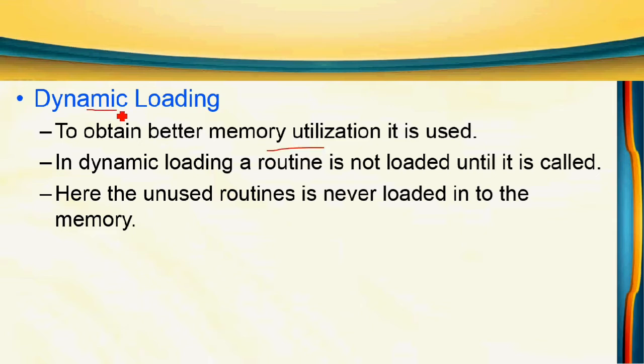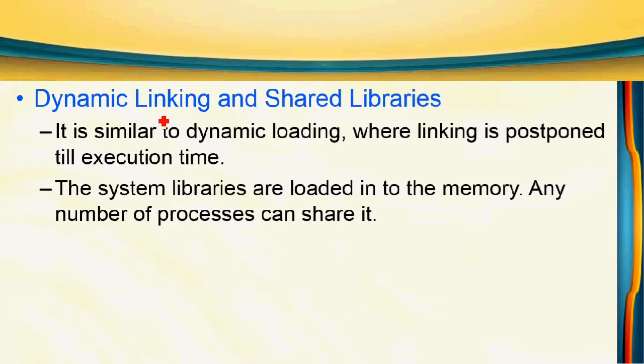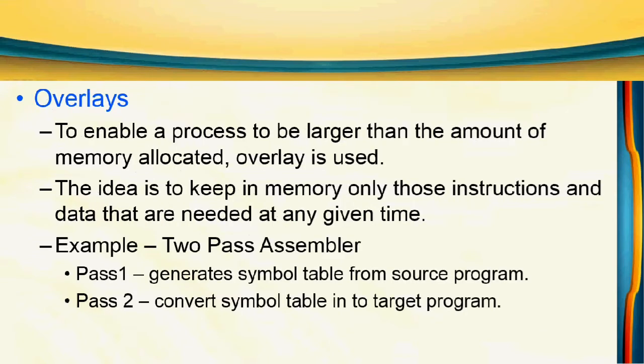And then dynamic loading, it is for better memory utilization. Dynamic indicates runtime, so loading the routine during runtime. A routine is not loaded until it is called. Whenever it is needed, only then it is loaded in the main memory. Otherwise, it is not loaded. So unused routines are never loaded in memory. That is dynamic loading. Dynamic linking, like dynamic loading, is done during execution time. Shared library means libraries can be loaded in main memory in one location, and can be shared by any number of processes. That is shared libraries.